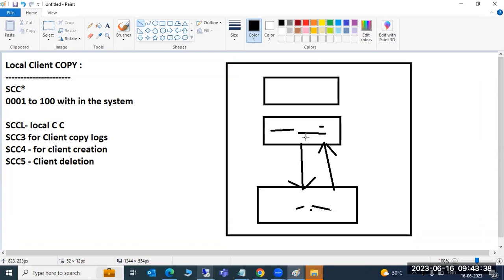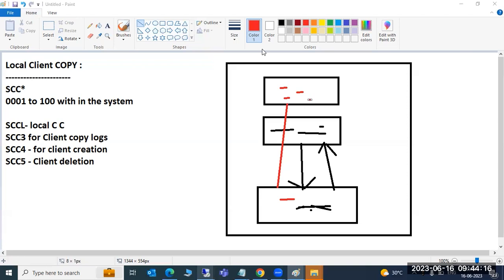When you copy the data from this client to this client, the target data will be overridden, which means it will be deleted. Whatever data is there in the source will be copied to the target client. That is the main aim. The source data stays, but the target data will be deleted. Suppose you are copying data to a client that already has data. What happens to that data? It will all be deleted, and whatever data is there in the source, A to Z, will be copied here.